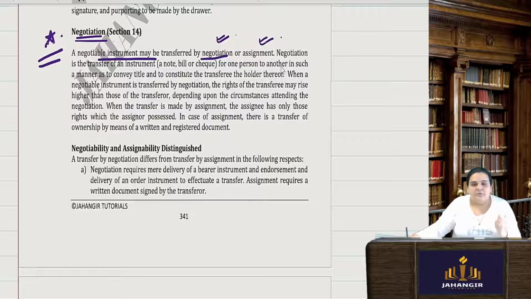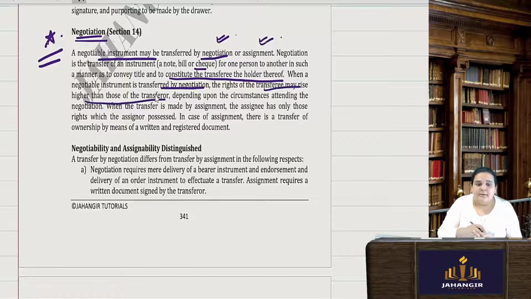Okay, now negotiation में क्या है? The transfer of the instrument, whether it is a note or bill of exchange, from one person to another, in such a manner to convey the title to constitute the transferee to the holder thereof. So when I am giving a particular bill of exchange to someone else, I am endorsing it, so I am giving my title to that particular person. Okay, so when a negotiable instrument is transferred by negotiation, the rights of the transferee may arise higher than those of the transferor depending upon the circumstances. So the transferee may have higher rights than that of the transferor.